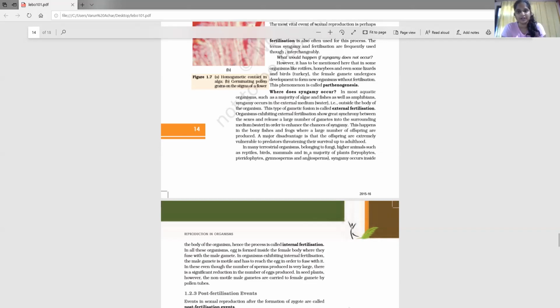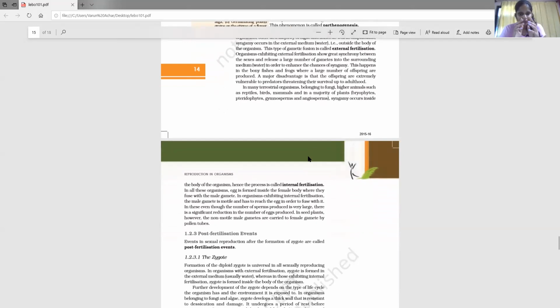Whereas in internal fertilization, since the male gamete is going to come to the female gamete in the female reproductive tract, female gametes are produced lesser in number, because it is for sure that they are going to fuse. And the male gametes here are the ones which are motile. In case of external, both of them were motile. In case of internal, the female gamete is not motile, whereas the male gamete is motile. Now motile matlab wo log move kar sakte hain.